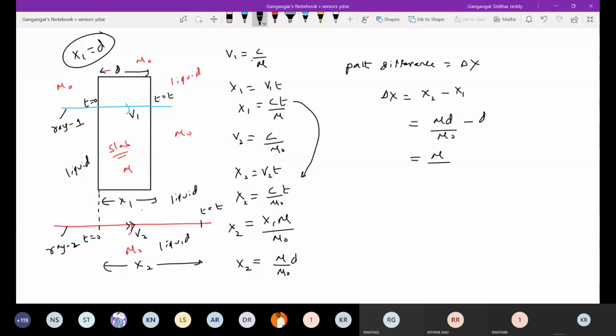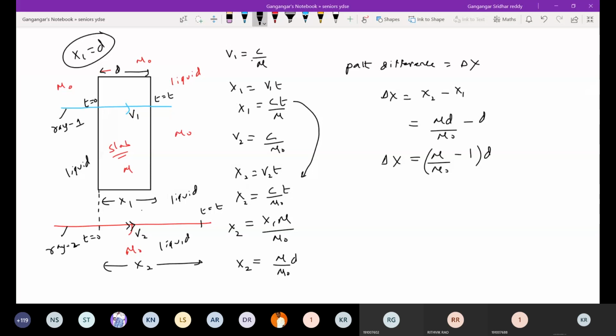So this will be mu by mu naught minus 1, if there's any medium surrounding this slab. If the medium surrounding the slab is air, we just put mu naught equal to 1, so (mu minus 1) d will be the path difference between the rays.